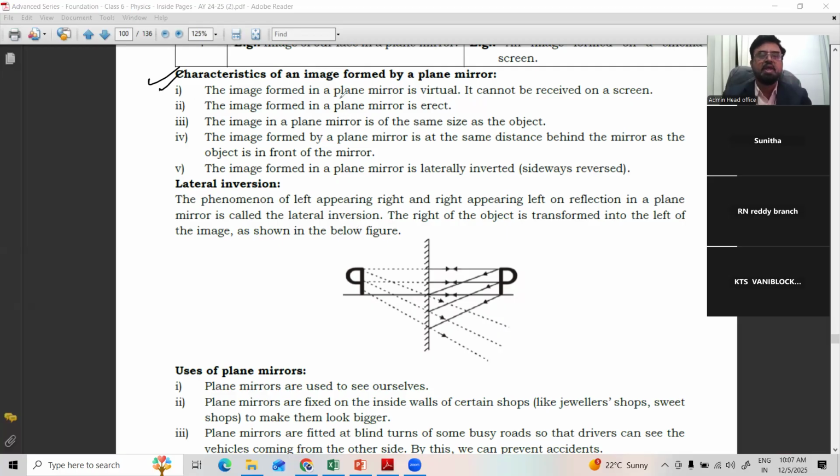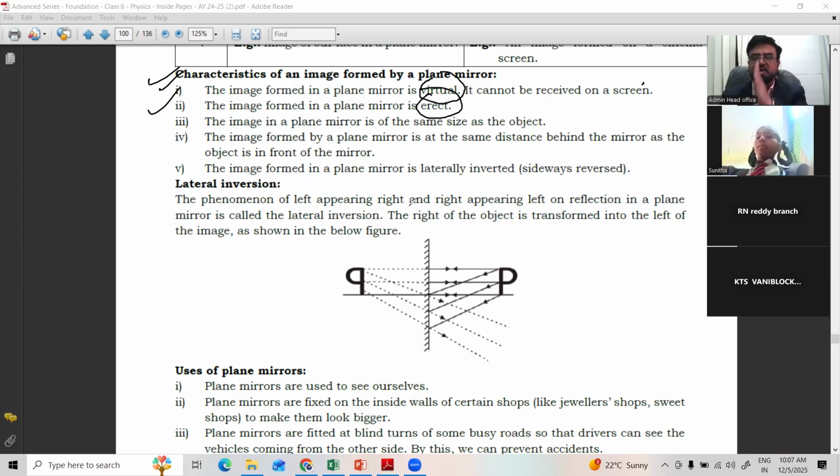Number one, the image formed in the plane mirror is virtual. When you see yourself in the mirror, you cannot catch yourself. If you go and see behind the mirror also, you cannot find yourself, because we cannot catch it. It cannot be received on a screen. Right? Number two, the image formed in a plane mirror is erect, straight. However you are standing, like that only you can see yourself. Straight only, not reverse.